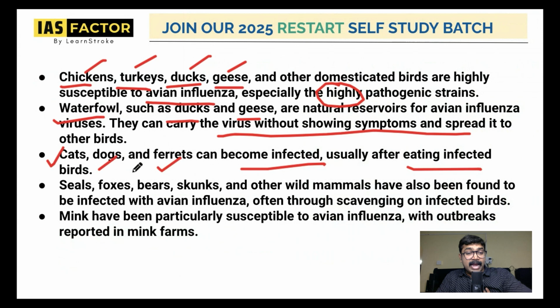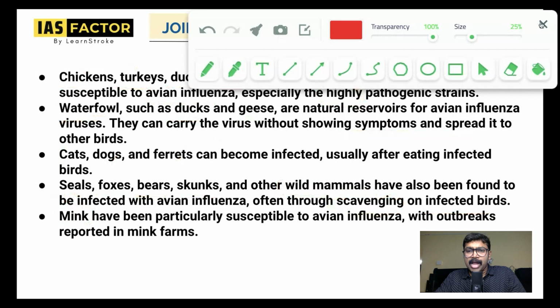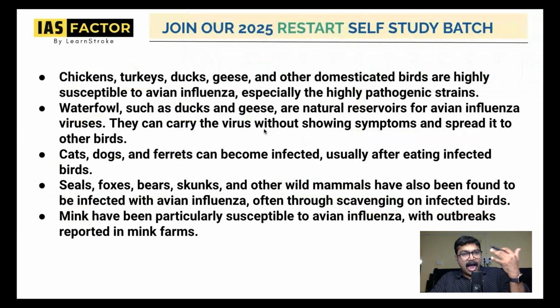So cats, dogs, ferrets, seals, foxes, bears, skunks, and other wild mammals have also been found to be infected with avian influenza because they scavenge on infected birds. And mink is also very, very important. You should have a good idea that it is not only birds; other mammals can also get affected when they eat or scavenge infected birds.